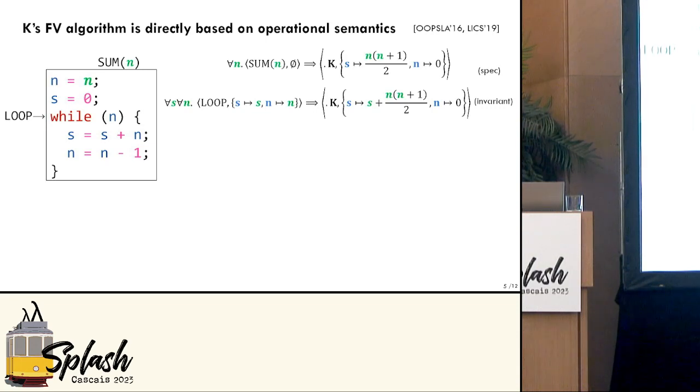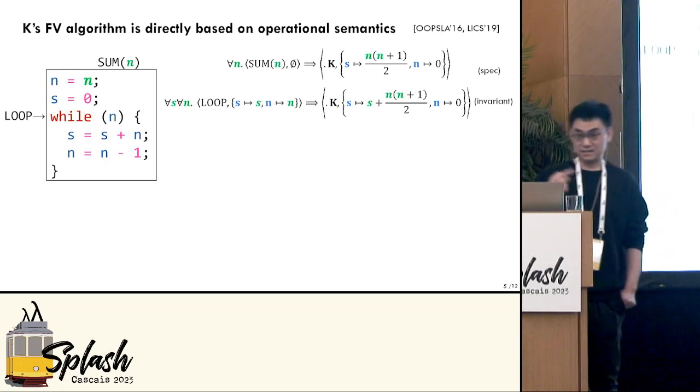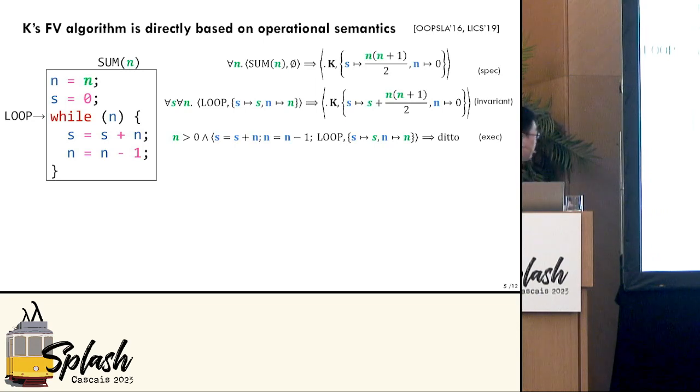Okay? Of course, the first thing is I have a loop. So I have two branches, whether I get into the loop or not. Let's say we get into the loop. And that's here. So we have a side condition, n is greater than 0, and then we have the body of the loop itself, and the same thing. Okay? And now we can use symbolic execution to consume these assignments. And we see the loop again, but the values of S and n are updated.